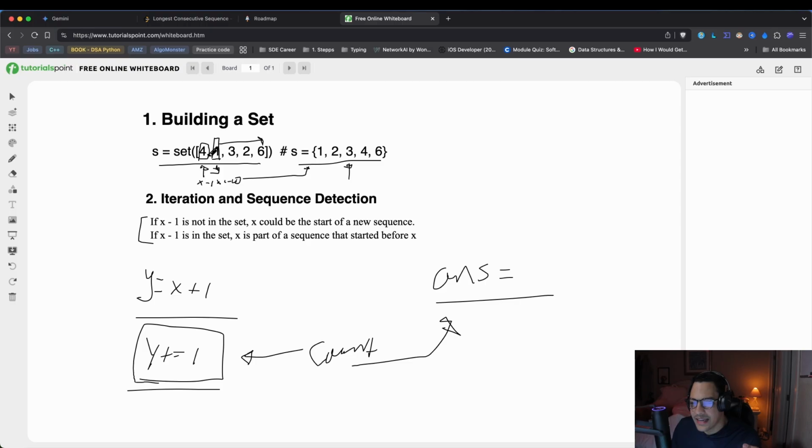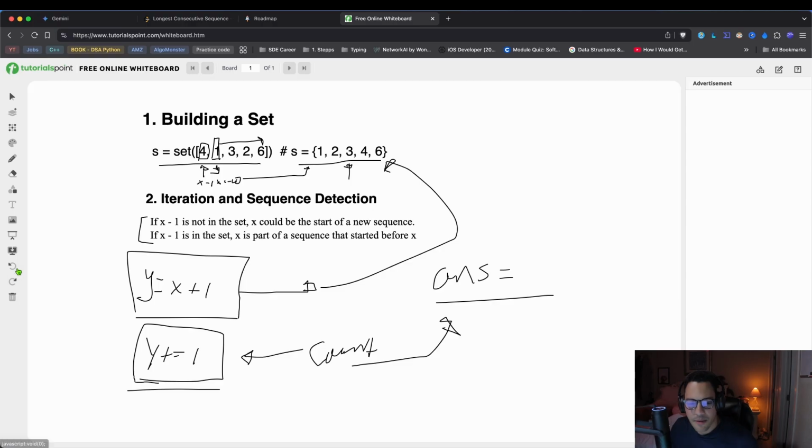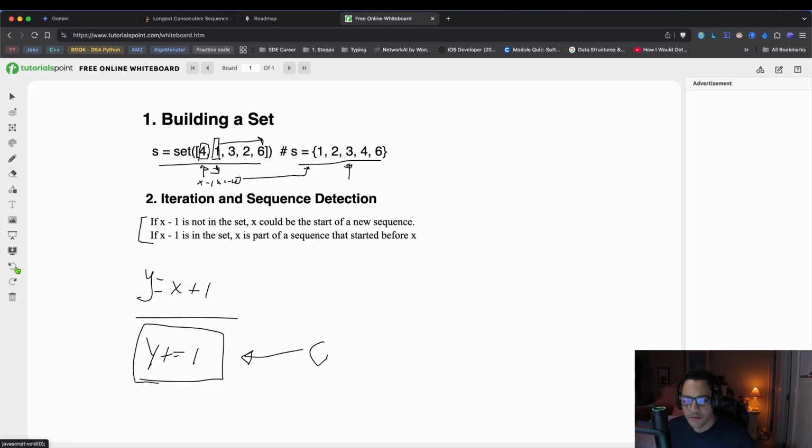Basically find the sequence starter, assume that x plus 1 is in the set, and while x plus 1 keeps iterating over and finding itself in the sequence, meaning, and let me clean these up a little more to explain that part there. We just know a couple of those scribbles I had on the screen. So x, as long as y is in the set, we're going to keep incrementing our y here, right? So in our first iteration, x plus 1, which is going to be equal to 2, is present in the set. So this becomes 2 now, okay?